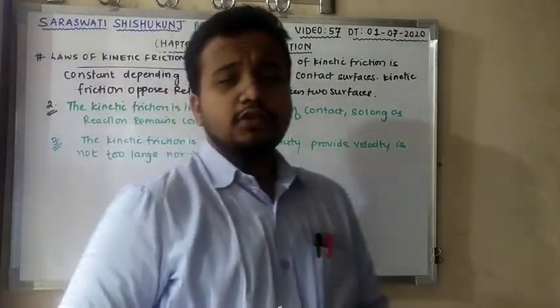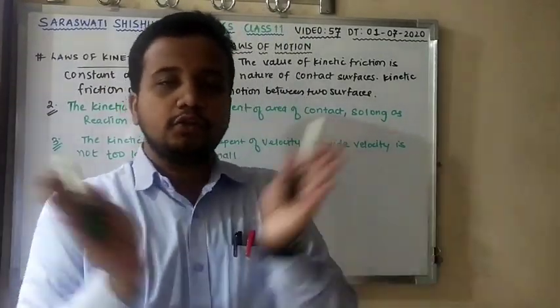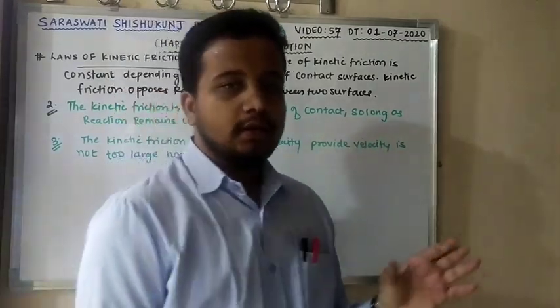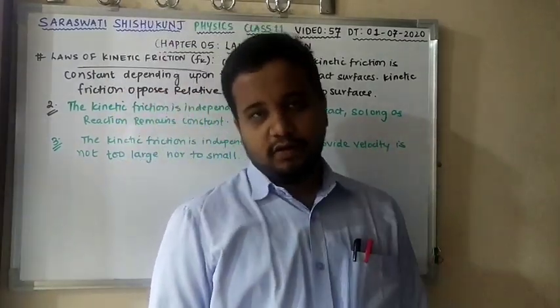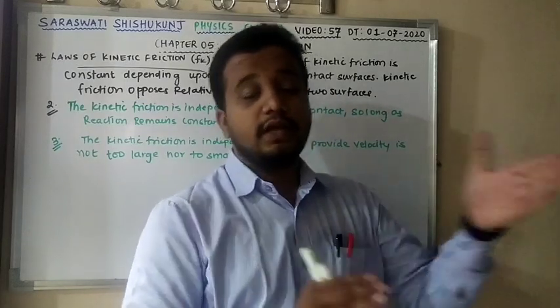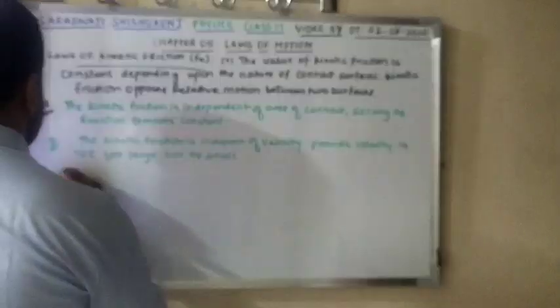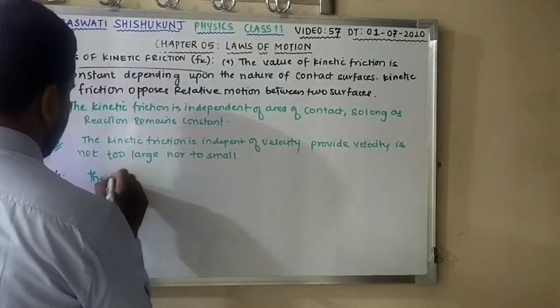If the velocity is not extremely large and not too small, then kinetic friction will remain almost independent of velocity. Is this clear?